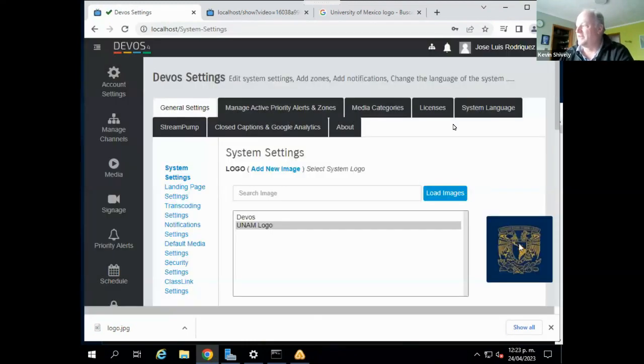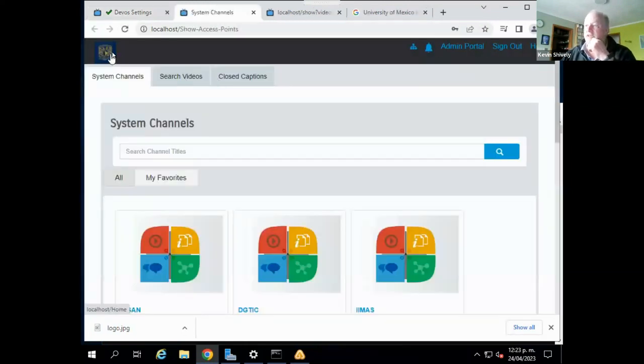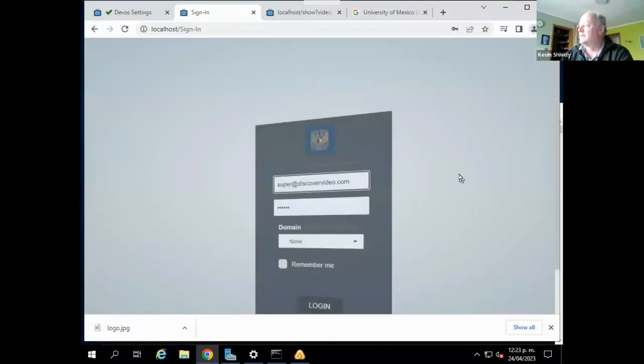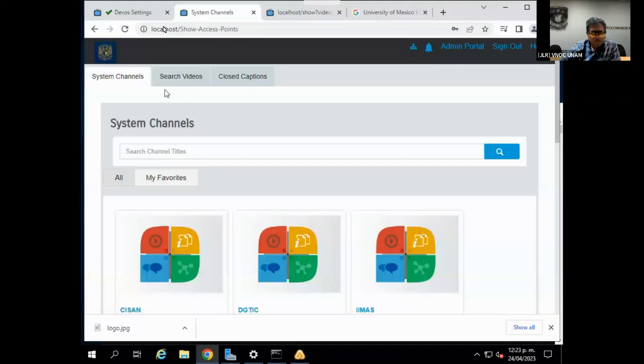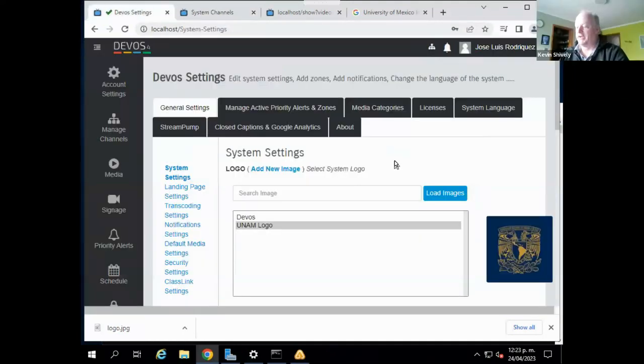And you'll see that logo appear up here once it updates. It'll also be on the system channels page. There it is. And also on your sign-in page. So now we have your logo there instead of the DevOps logo.